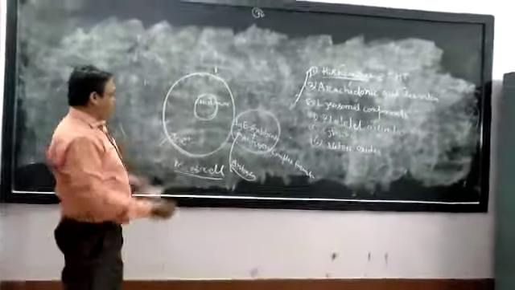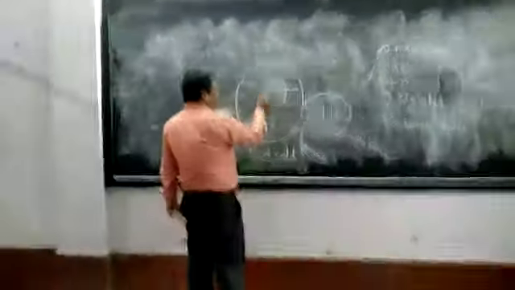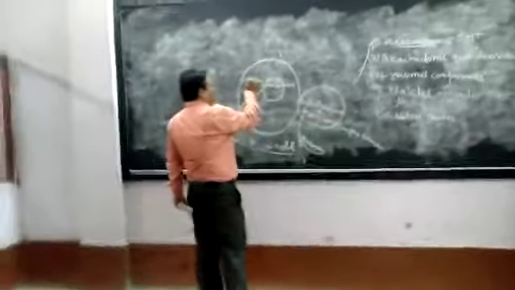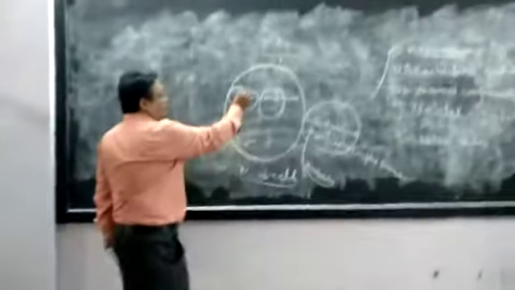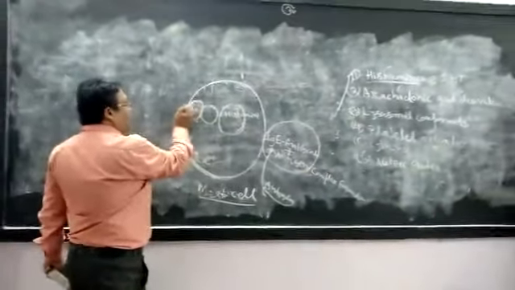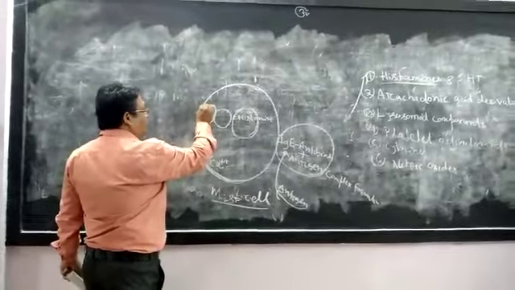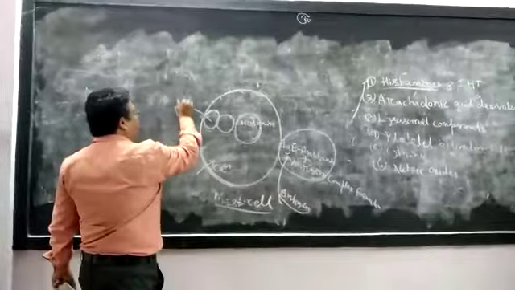Due to entry of calcium ions, the vesicles undergo exocytosis. So slowly the vesicles move to the peripheral region and attach to the plasma membrane. At the attachment, the plasma membrane ruptures and the histamines come out.